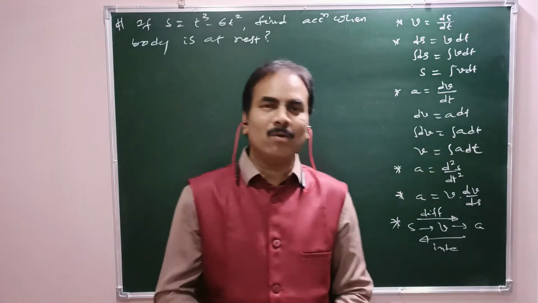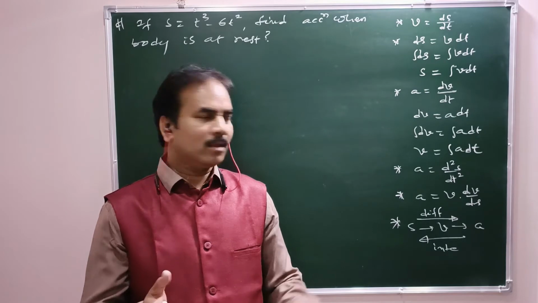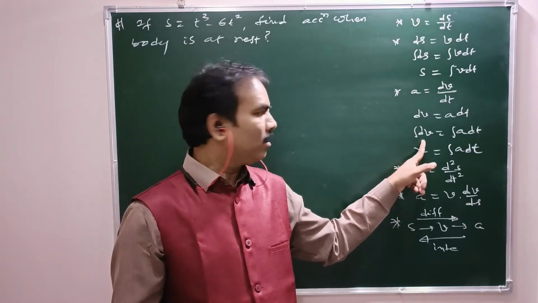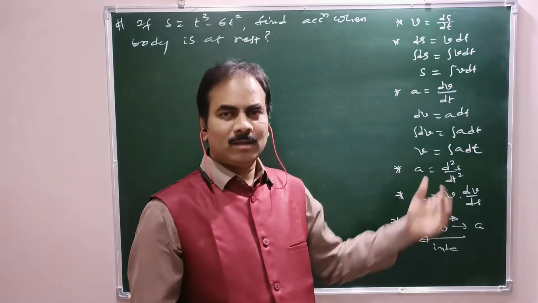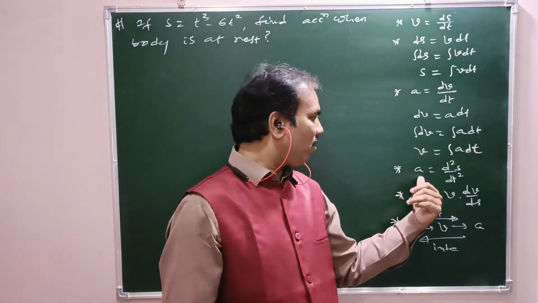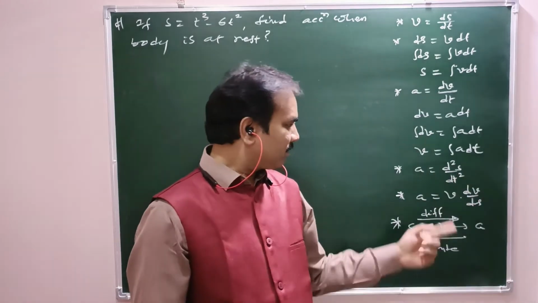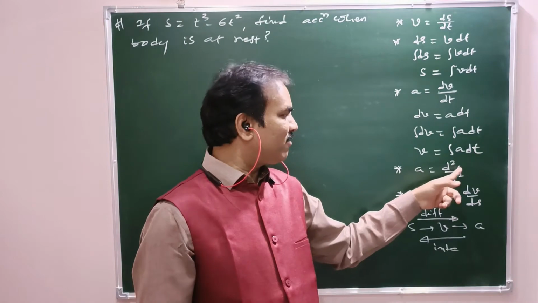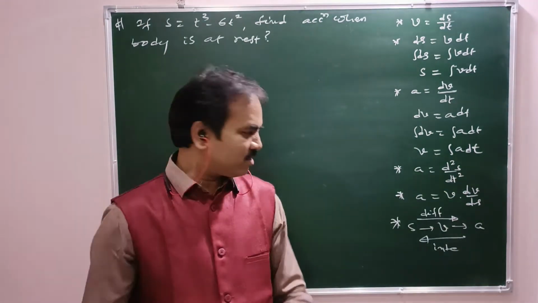If you want the total change, you must go with integration. Integral dv means the total change in velocity. One more relation for acceleration: a equals d square s by dt square, the second derivative of position or displacement with respect to time, also known as acceleration.